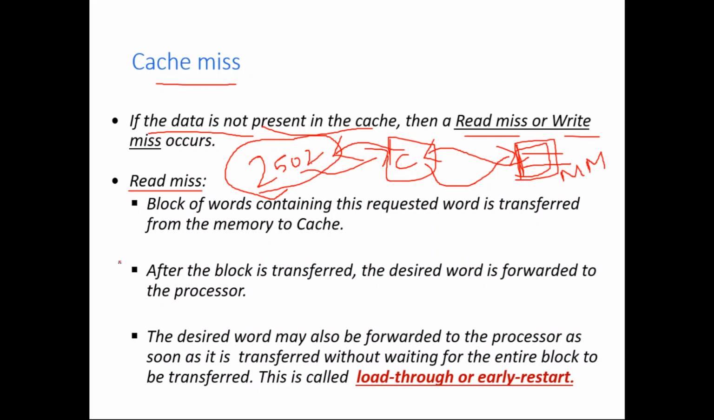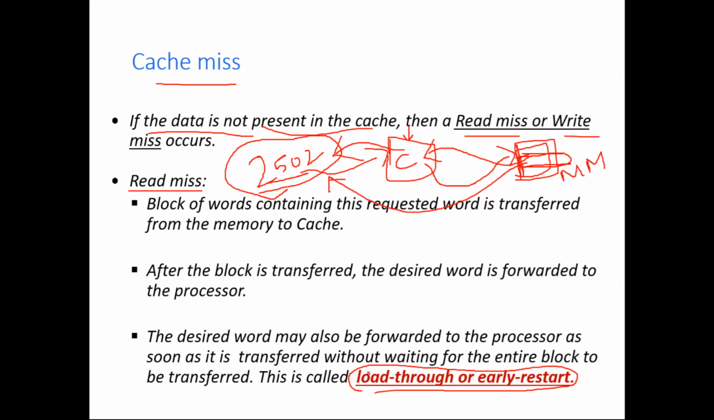But there is another way also. There is something called load through or early restart. What it says is, the CPU wants the content of 2502, but that is not available in the cache. Now again checking the main memory, if that particular word is available in the main memory, then immediately transfer that word to the processor. Don't first transfer the block to the cache and then transfer the word to the processor. That is a slow process, right?